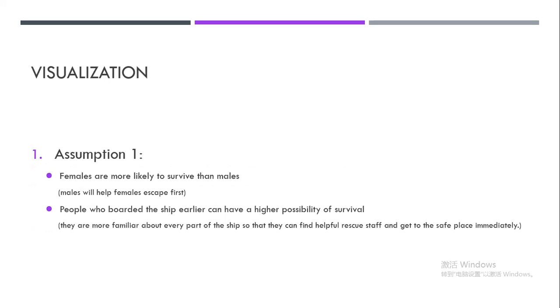This dataset gives us much information about the passengers, including whether they were dead or alive after the ship was destroyed. So I focused the visualization part on the relationship between state of survival and other factors. However, some variables have almost no effect on the survival, such as passengers' ID and ticket number, so I didn't take them into consideration. The first hypothesis I made is about the relationship between survival and passengers' gender and their